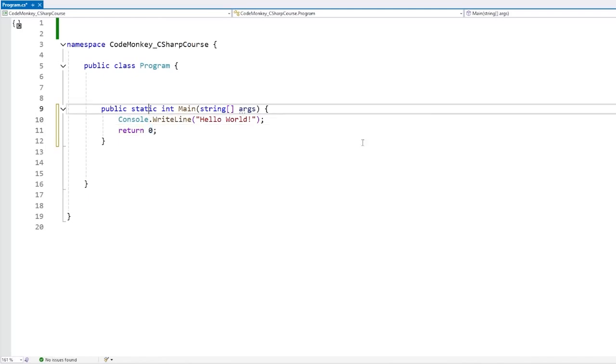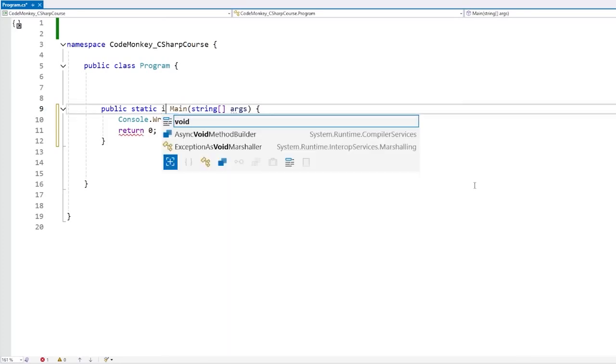The other two options for return types are Task or Task with a generic. This has to do with asynchronous programming. It's how you can have your program execute some logic without blocking the main thread. I cover asynchronous programming in the lecture on async and await if you want to learn more on that particular topic. Here, just know that main can return Task, it can be async. But in most cases, you are probably going to do either void or int.